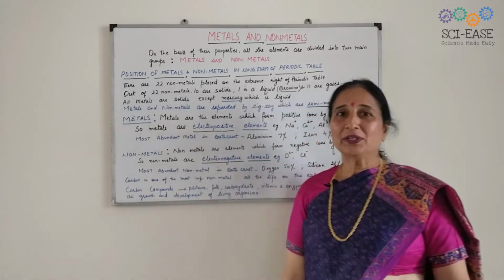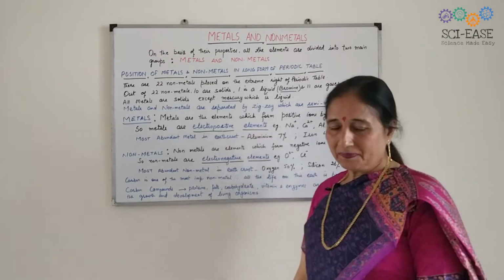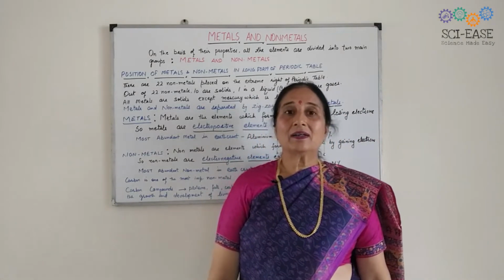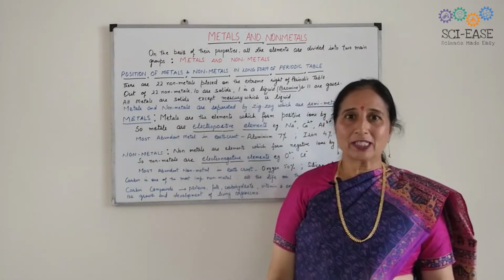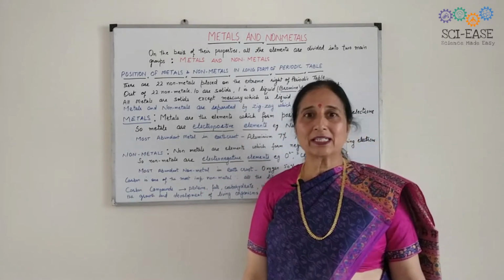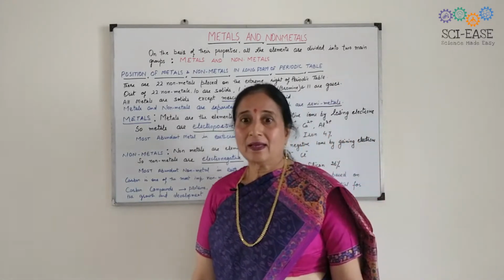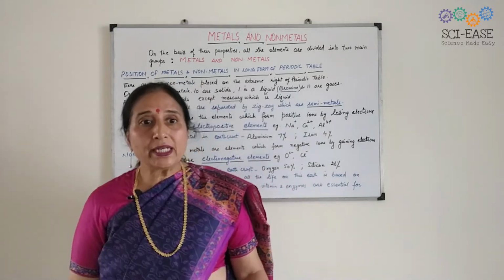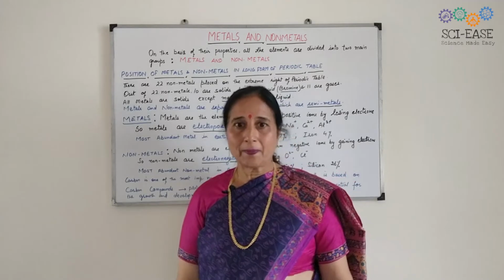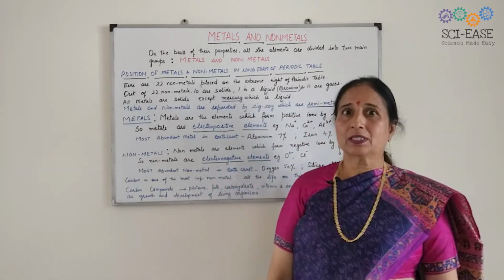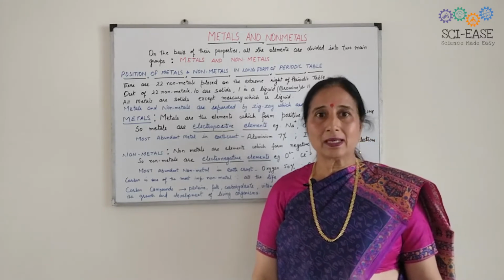I'm going to start with a new chapter, metals and non-metals. There are 118 elements in the long form of the periodic table, or you can say modern periodic table. Out of these elements, only 22 are non-metals. Remaining are metals. I will tell you first the position of the metals and non-metals in the periodic table.